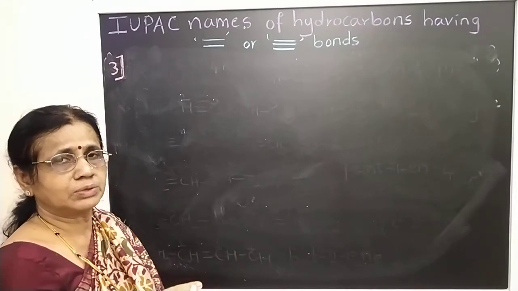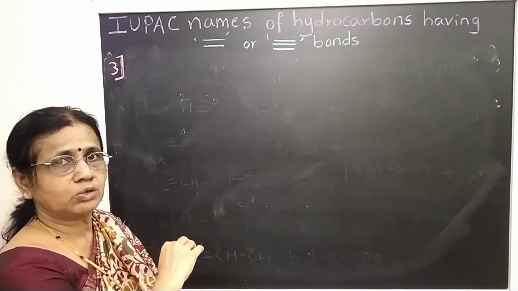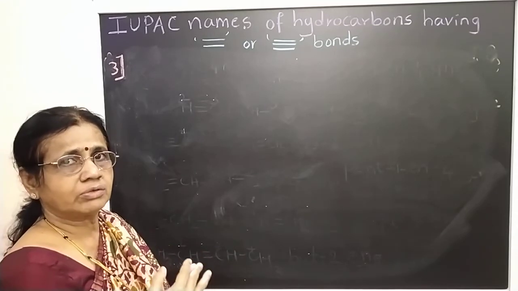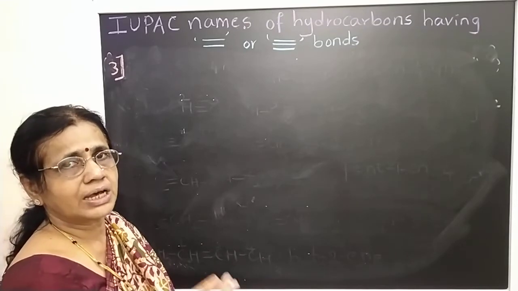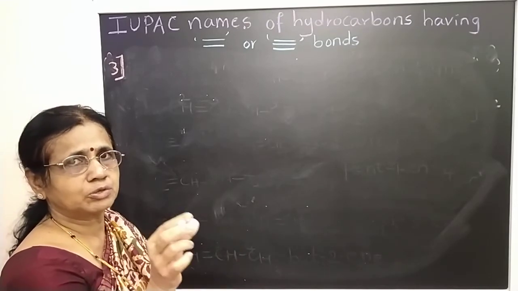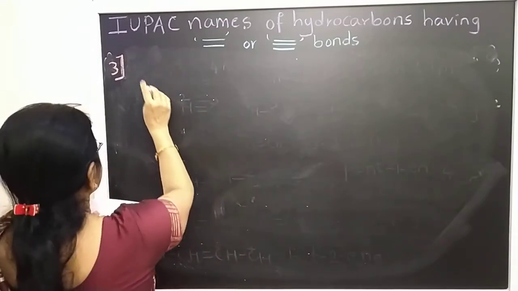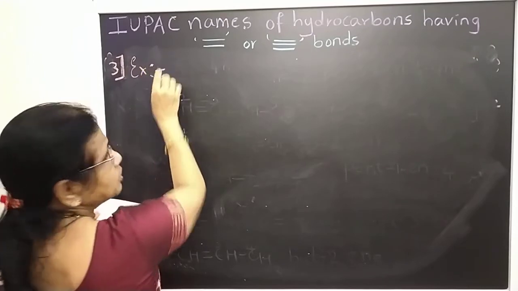If there are 4 carbons, we should not write but only. As in the second rule we have written but-1-ene, but-1-yne, like that. So here we should write buta, hexa, then diene, triene, like that. Okay, writing the position of the carbons. So here I will write the examples directly because I will give the notes here.